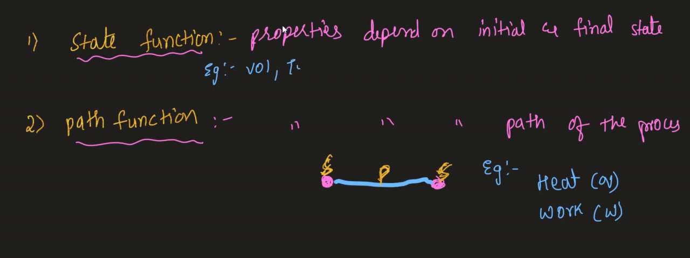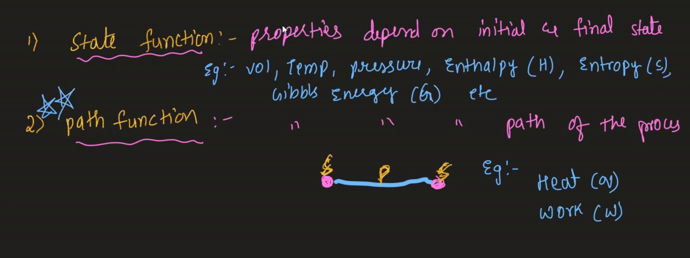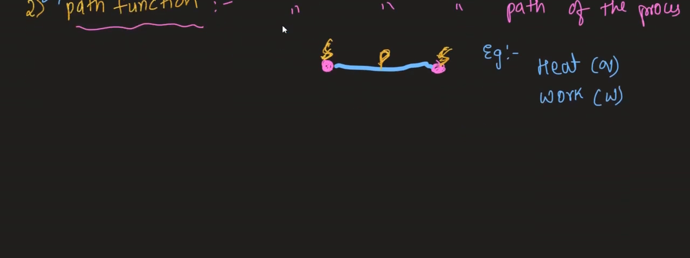For example, volume, temperature, pressure. Next, you can take enthalpy. Enthalpy is denoted by which letter? H. Entropy. Entropy is denoted by which letter? S. Next, Gibbs free energy, which is denoted by which letter? G, etc. The only thing you have to do is remember the examples of path function. Why? Other than this, everything else acts as a state function. So these are the examples of state function and path function. Moving to the next one.